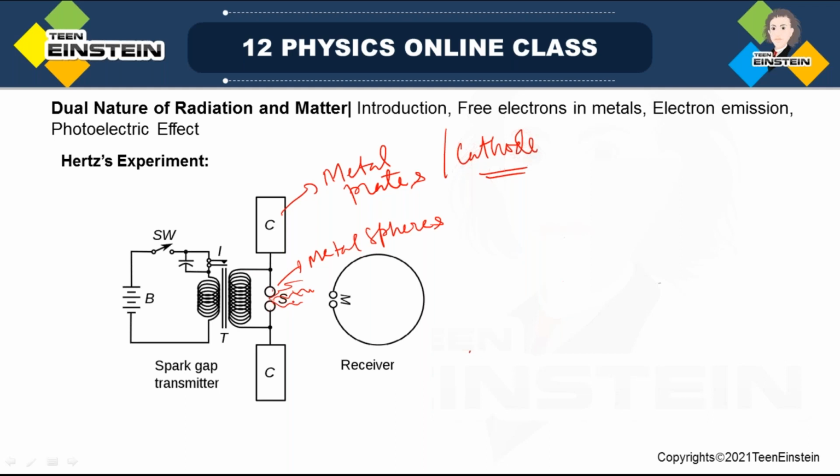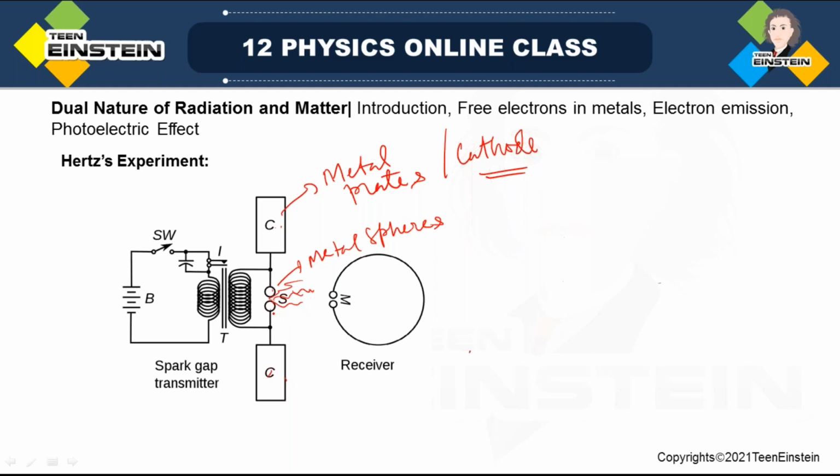This is how the spark was produced. And see, these two plates were actually acting as capacitor plates. They can hold the charge on both sides. So what was happening? A very large electric field was produced here by this induction coil, and because of that a spark was generated and electrons could flow through this gap.